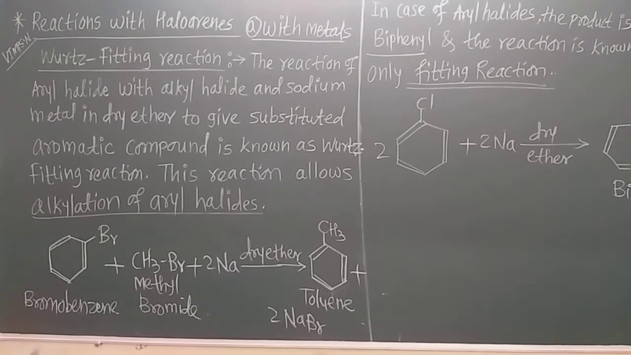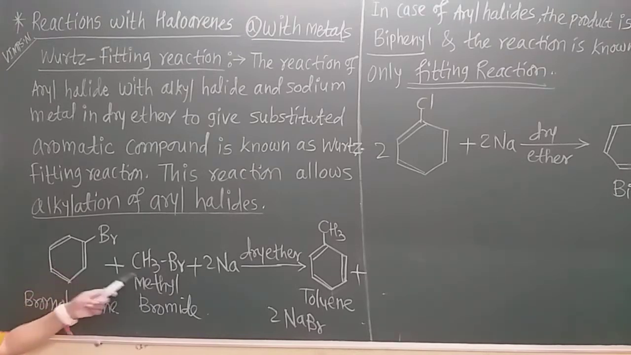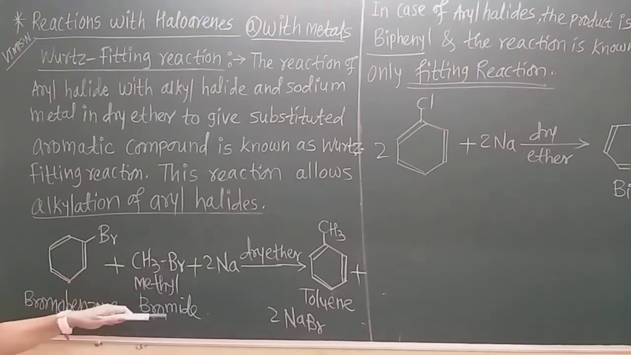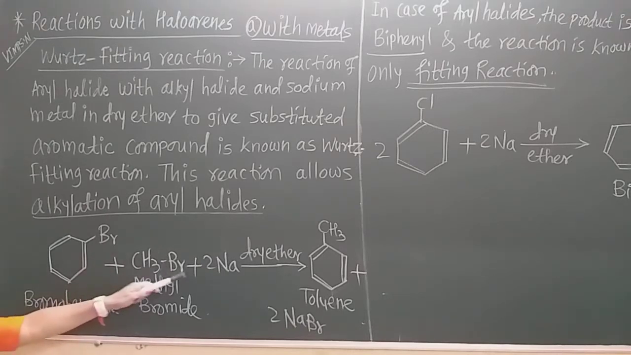Now see how it is possible. Bromobenzene, also called benzene bromide. Now this is the bromobenzene. When it reacts with methyl bromide in the Wurtz-Fittig reaction, what happens? The methyl group is introduced into the aryl group, and there is formation of toluene. Methyl benzene is also called toluene, you know that. And the two bromides and the two sodium atoms form the byproduct sodium bromide. Now this is the Wurtz-Fittig reaction.